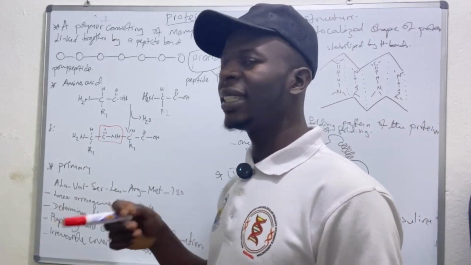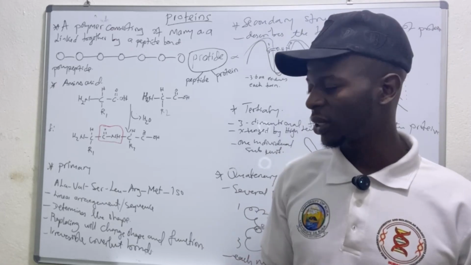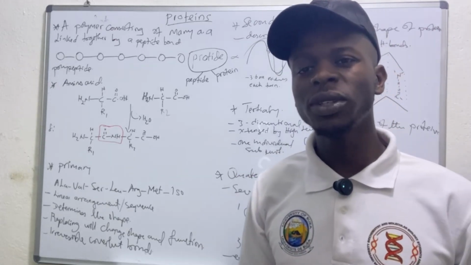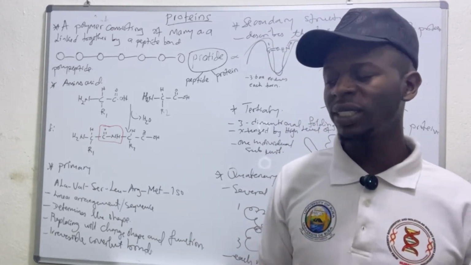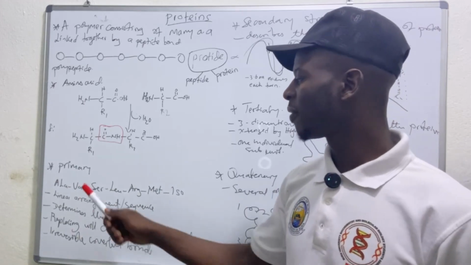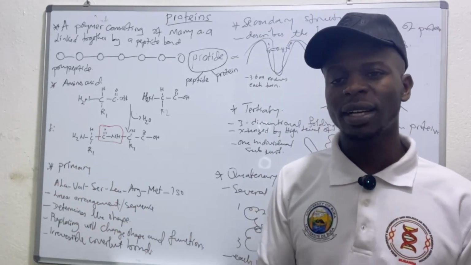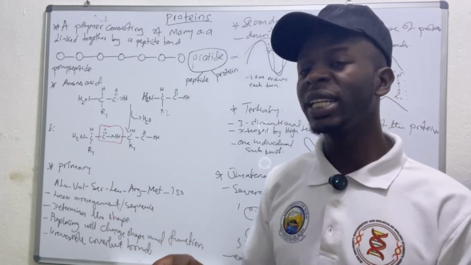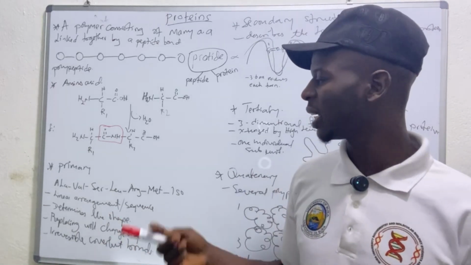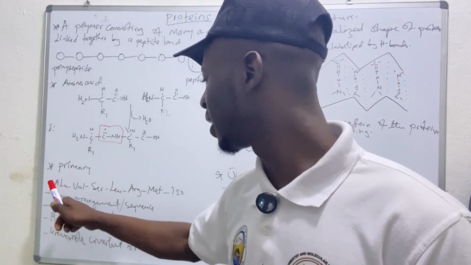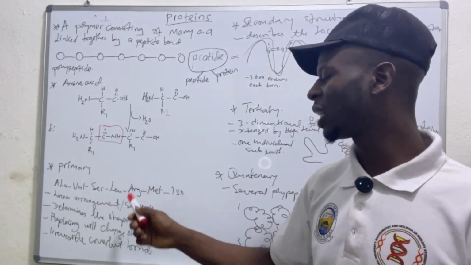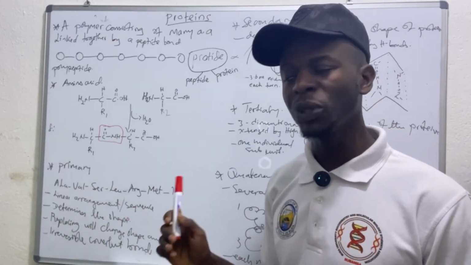Now, there are different levels of organization of proteins. We have the primary, the secondary, the tertiary, and the quaternary, as we are going to see. The primary simply refers to a sequence of amino acids arranged together, or the linear arrangement of amino acids in the sequence. For instance, you can have alanine, valine, serine, leucine, arginine, and so on and so forth arranged together.